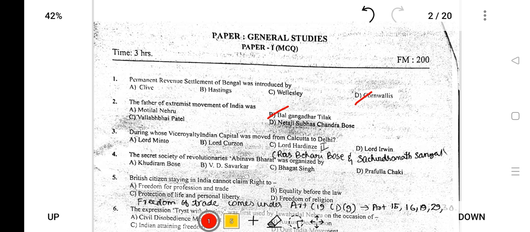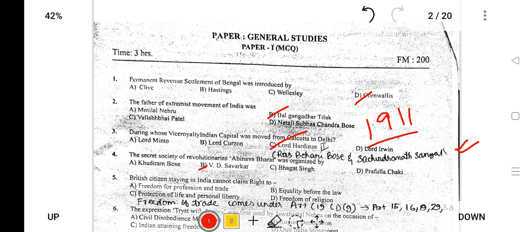During whose viceroyalty was the Indian capital moved from Calcutta to Delhi? So it was during the time of Lord Hardinge II that the capital was moved from Calcutta to Delhi in 1911. Lord Hardinge was attacked there, and the persons who attacked were Rash Behari Bose and Sachindranath Sanyal.